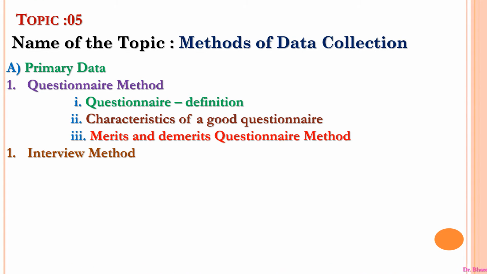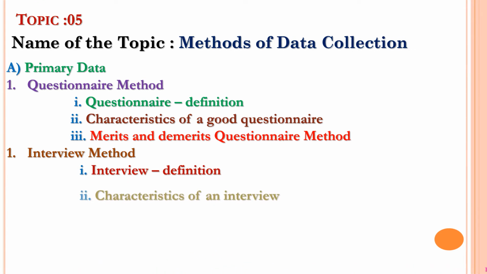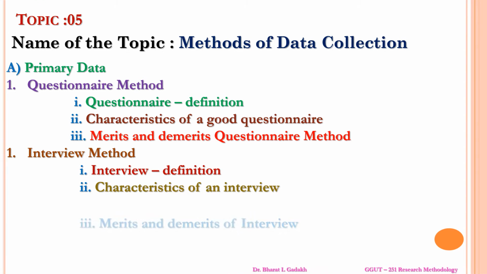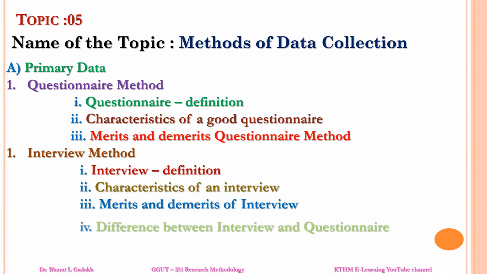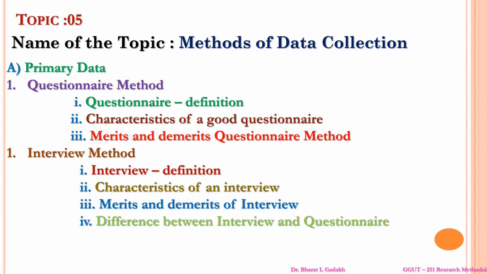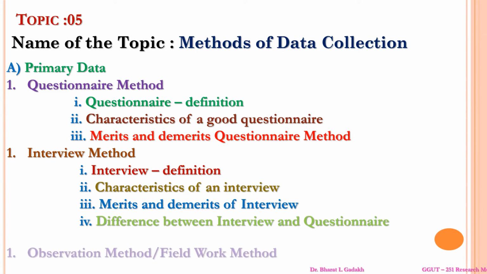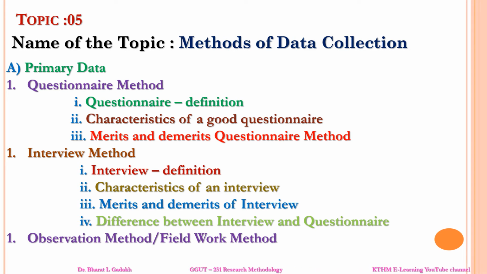Now the second method by which primary data is collected is the interview method. In this, the definition of an interview, then the characteristics of an interview, then the merits and demerits of an interview. These are some similar points to the questionnaire method as well as the interview method. Now the difference between the interview method and the questionnaire method. Next is the observation method and fieldwork method, which are the next methods of data collection.